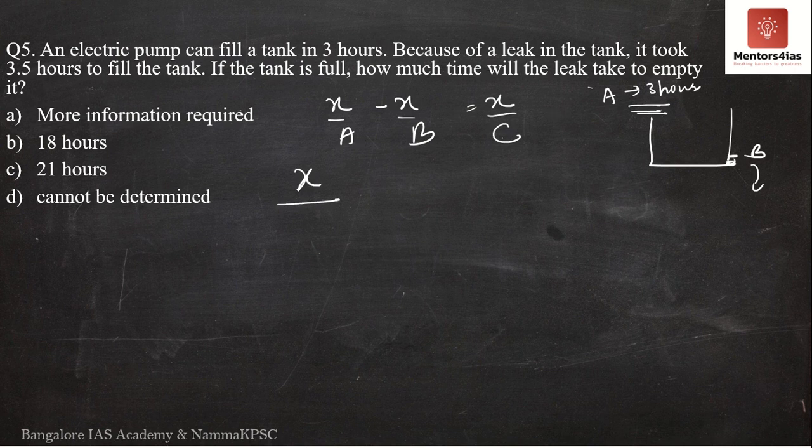So don't you think this is very simple now? x by A is x by 3 minus x by B is equal to x by 3.5.